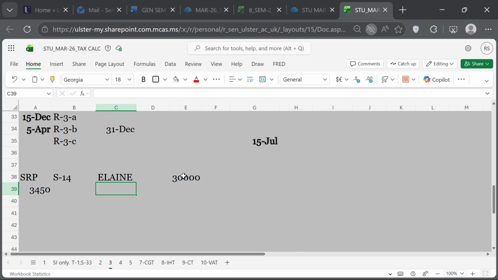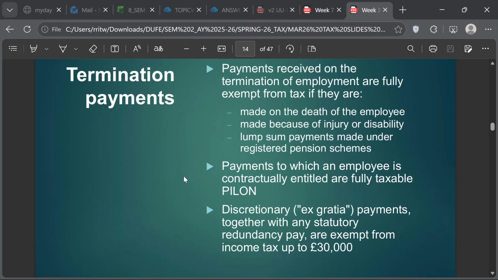Holiday pay which was not taken. Elaine received 3450 SRP, 1600 in respect of accrued holiday which was not taken prior to her departure, and 10,000 as a payment in lieu of notice, PILON. PILON is not exempt, it is fully taxable.